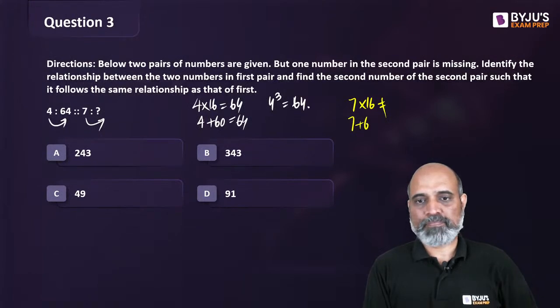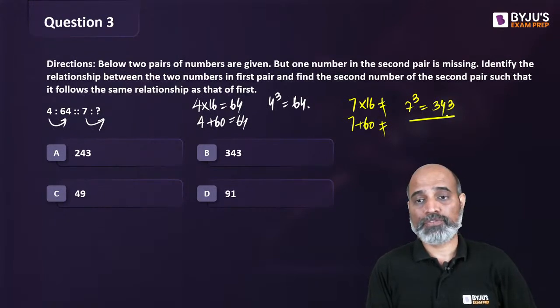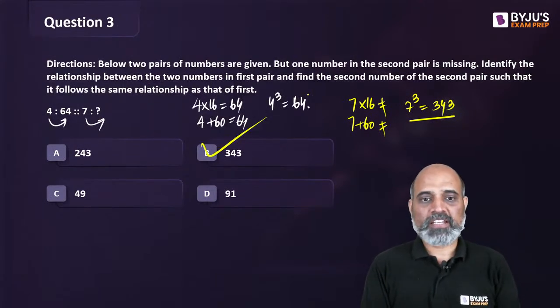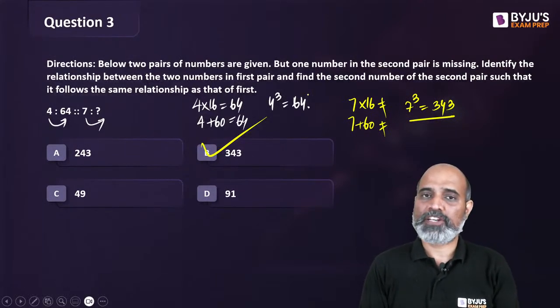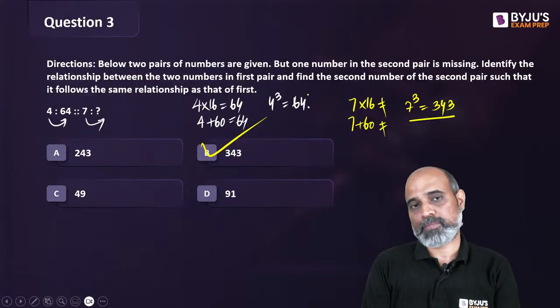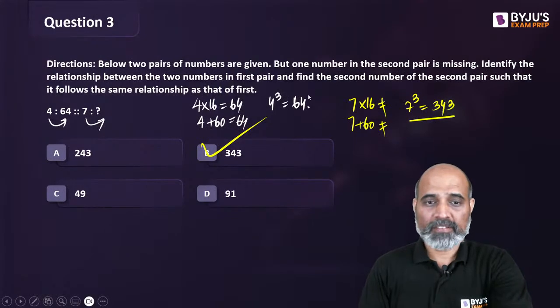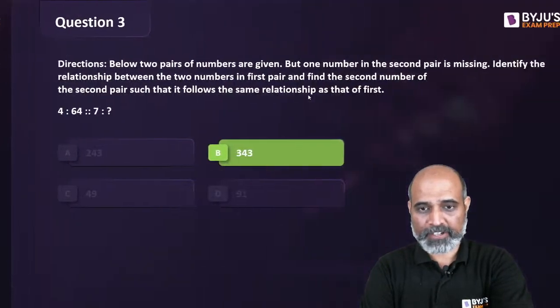Next is 7 plus 60, 76. That is not in the option. Next one is 7 cube is 343, not 243. Okay? 243 is 3 to the power 5. So 343 is there in the option. So the relation is about cubing the first number to get the second number. Right? 343. Very good, everyone.